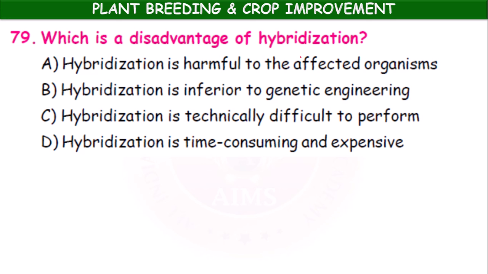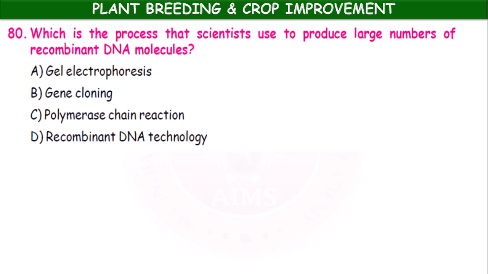Which is a disadvantage of hybridization? Option A, hybridization is harmful to the affected organisms. Option B, hybridization is inferior to genetic engineering. Option C, hybridization is technically difficult to perform. Option D, hybridization is time consuming and expensive. Which one? Hybridization is a time consuming and expensive process. That is the only disadvantage of hybridization.